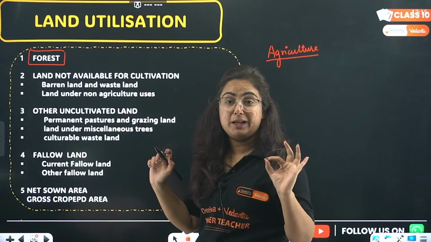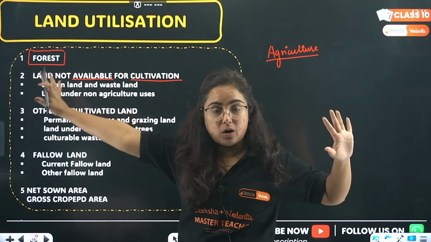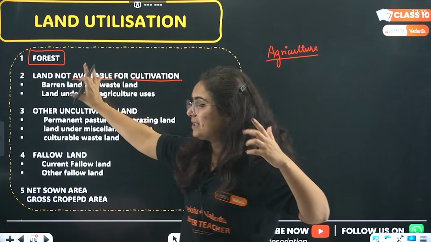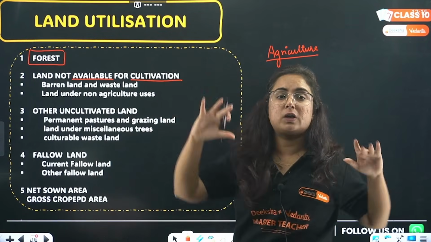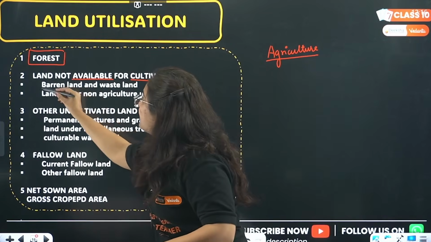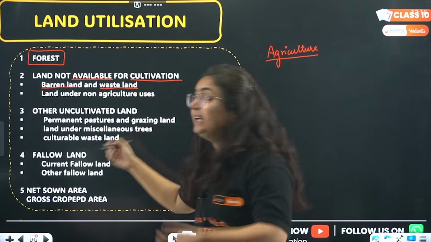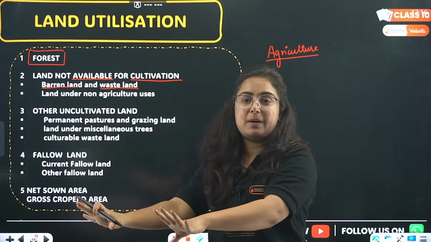Now coming towards the second point, very important: land not available for cultivation. Forest, okay. Land not used for cultivation. Why is it not being used for cultivation? Because it is barren land or wasteland on which cultivation is not possible, because that land is very bad.